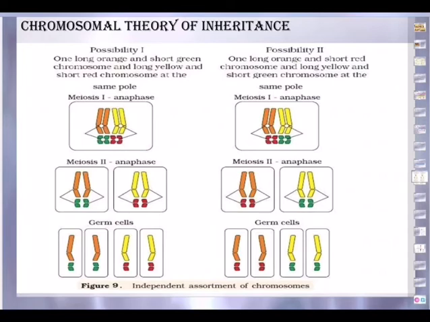Now the variety. See in the left side diagram you can see orange long chromosome with green short. Here orange long with red short chromosome. Similarly, in the left side diagram you can see long yellow and short red. Here long yellow and green short.